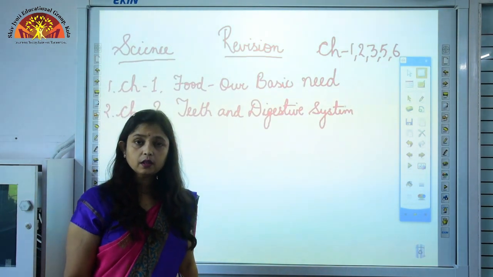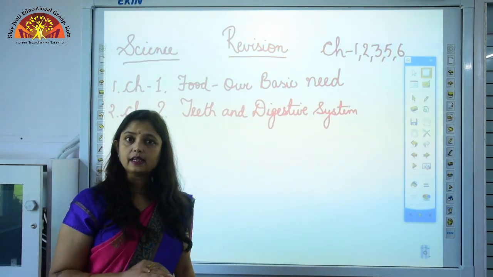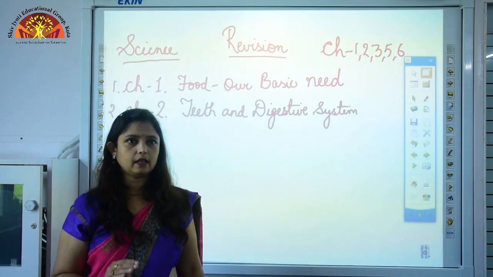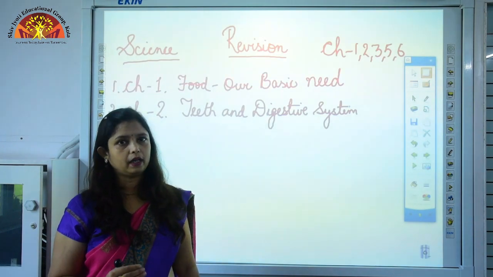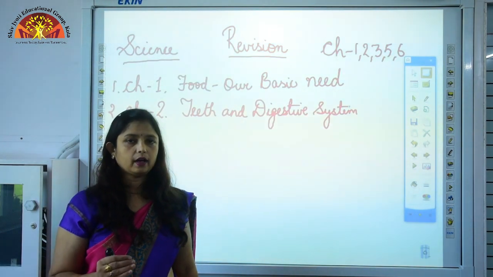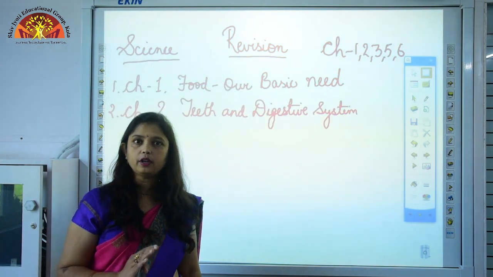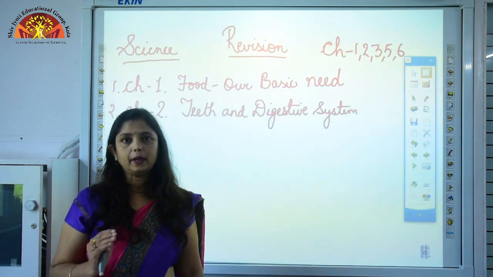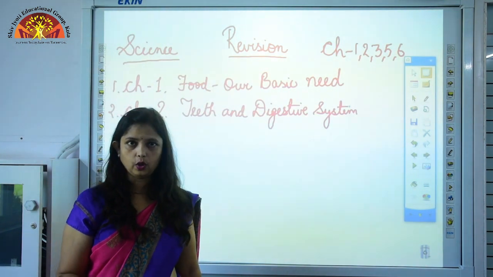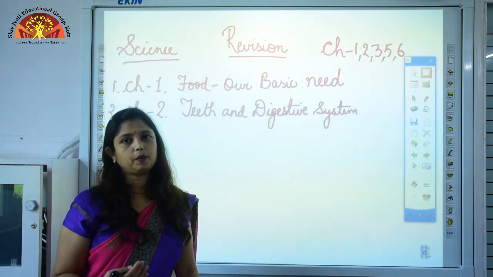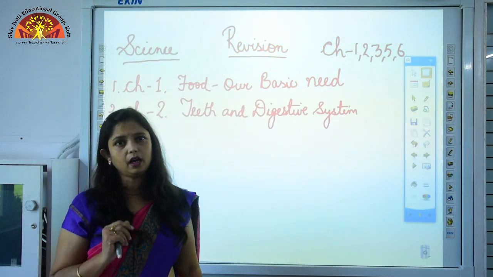Now there are very tiny living things which are surrounding us. These tiny living things cannot be seen by our naked eyes. They can be seen only through an instrument which is called a microscope. These tiny living things are called microbes, and there are 4 different types of microbes. They are bacteria, virus, fungi and protozoa, and all these microorganisms may be harmful as well as useful. Some of them are useful and some of them are harmful.